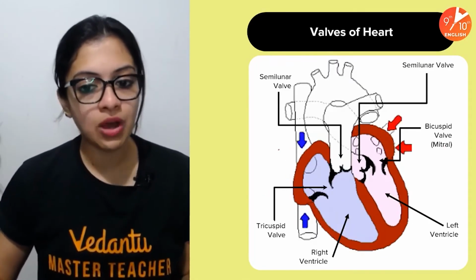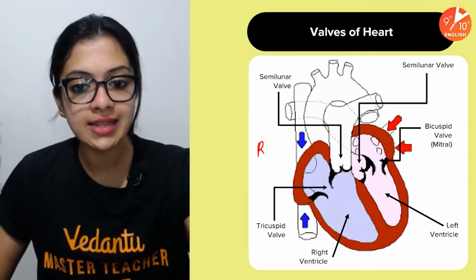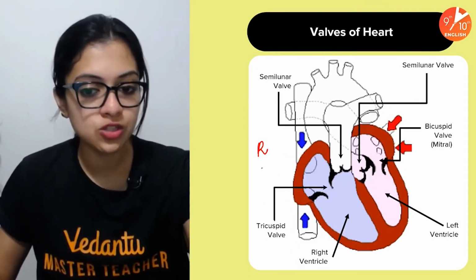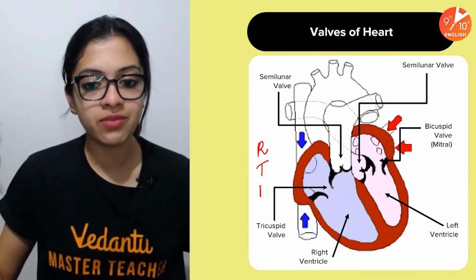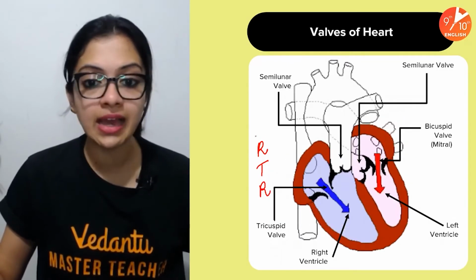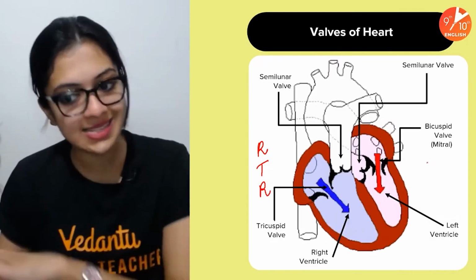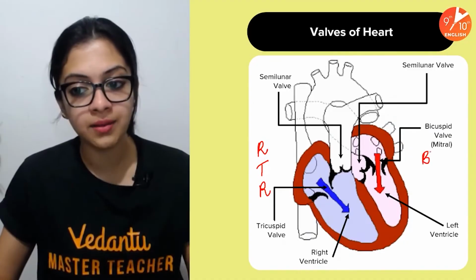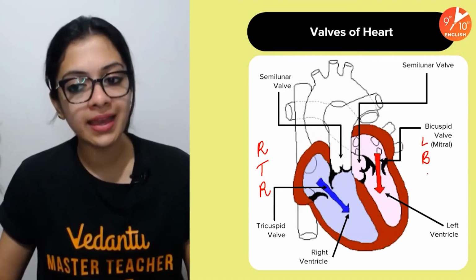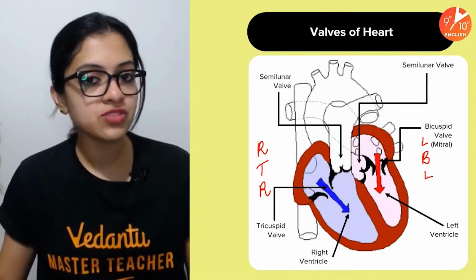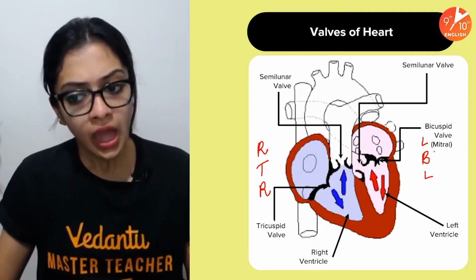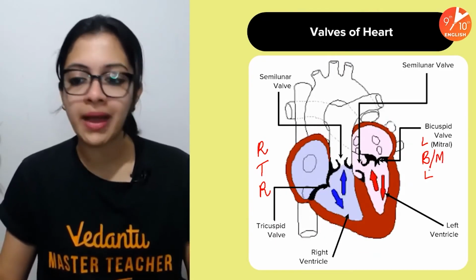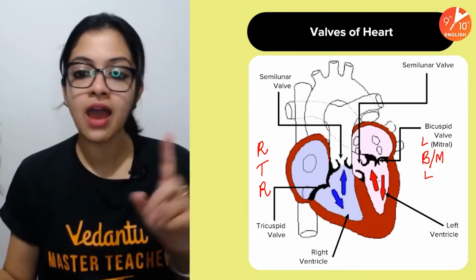Tricuspid valves are found between the right atrium and the right ventricle. So right atrium, tricuspid valve and the right ventricle, RTR, remember it that way. And this side it would be the left atrium, the bicuspid valve and the left ventricle. The bicuspid valve is also called the mitral valve. Okay, so LBL and RTR.